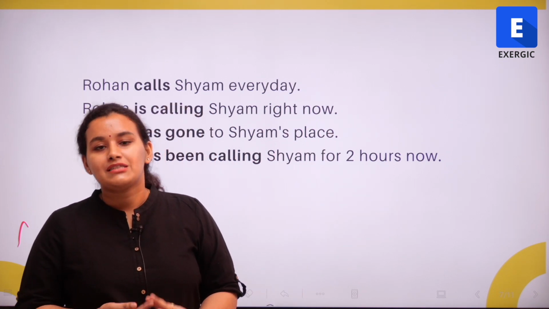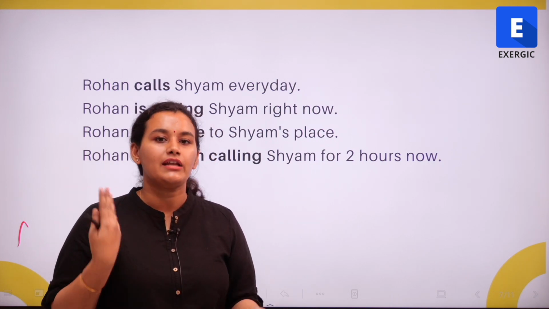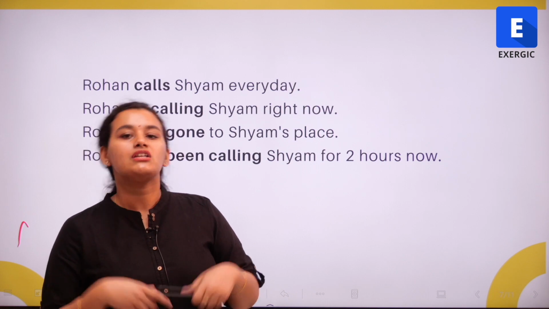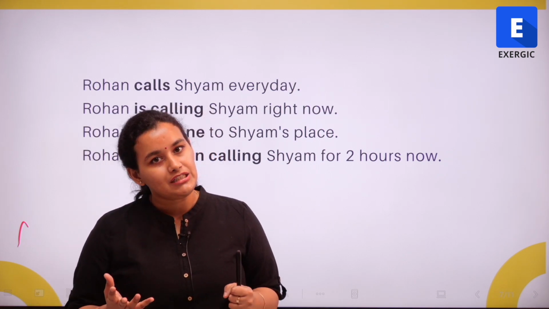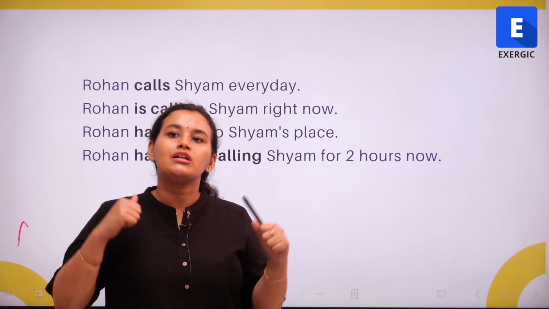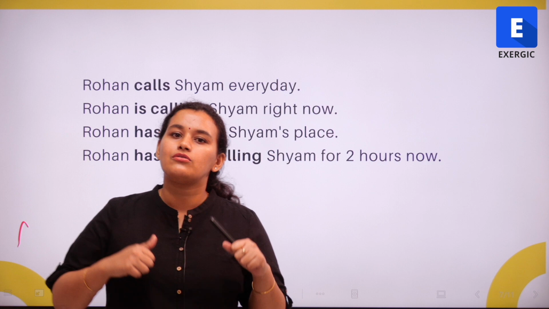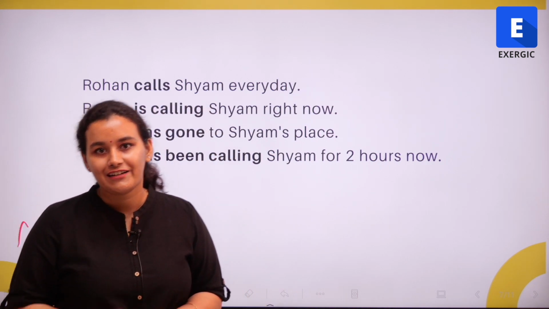Also, present continuous tense is used when we are talking about a perpetual habit or a nature of a person. So Rohan is always calling Shyam. That is also going to be in the present continuous tense. So it's something that Rohan is always doing. Rohan is always calling Shyam, or Rohan is always irritating Shyam, so on and so forth, right?